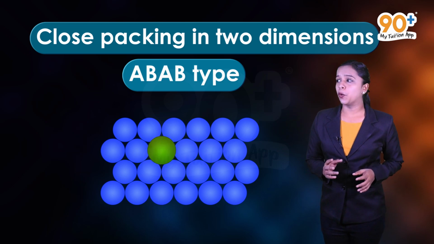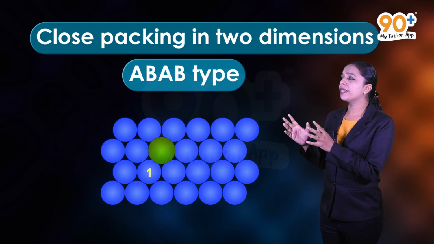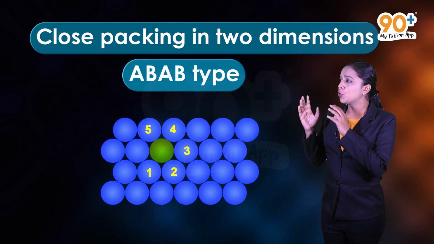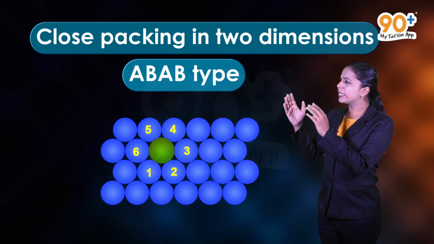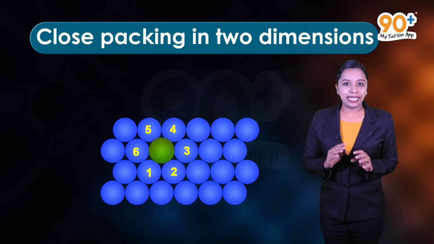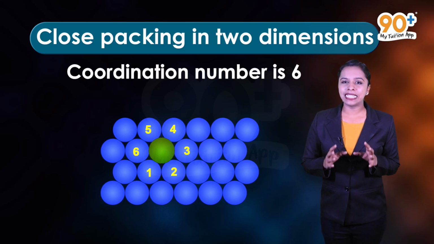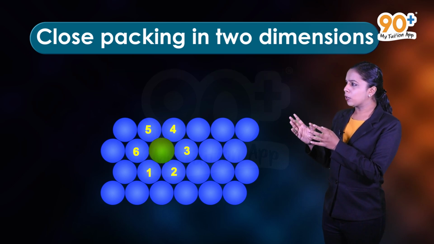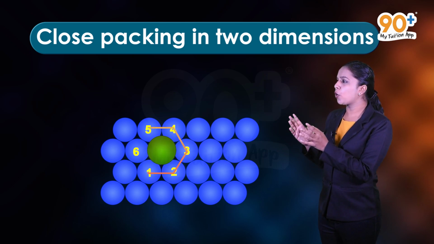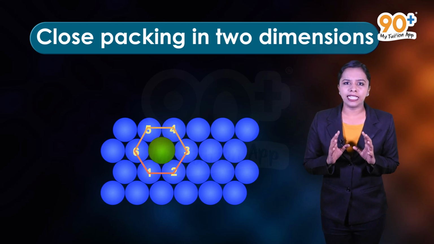You can also see that each sphere is in contact with 6 of its neighbors, 2 on either side, 2 in the layer below and 2 in the layer above. Therefore, the coordination number is 6. Also, if the centers of these 6 neighboring spheres are joined, a hexagon is formed.